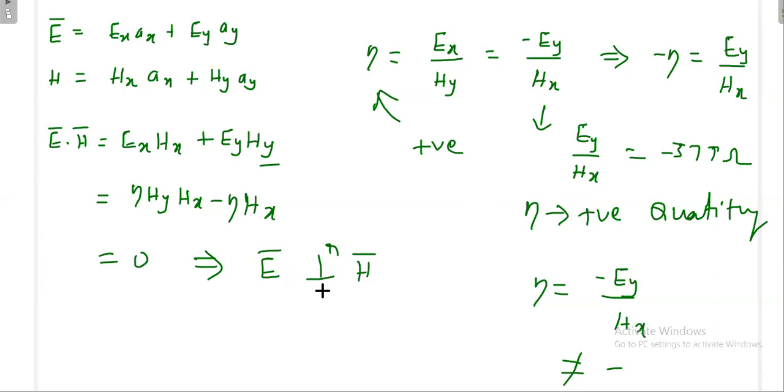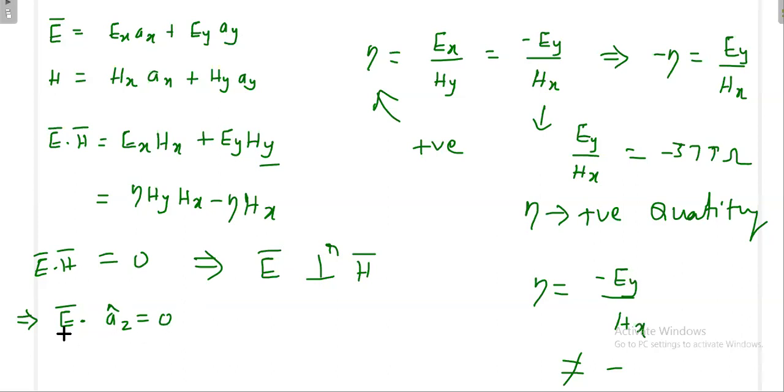Now I want to compute what is the relation between the electric field and the direction of propagation. We have concluded E dot H is equal to 0, meaning the electric field and magnetic field are always perpendicular to each other. Next I want to analyze the direction of the electric field with respect to the direction of propagation. Az is the direction of propagation. Once this is your E vector, Ex plus Ey, if you make a dot product with Az cap, you will get 0, because it has no component in the Z direction.